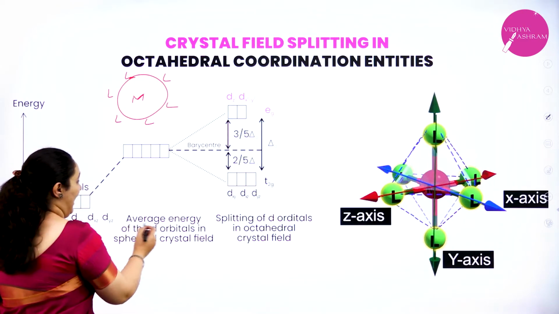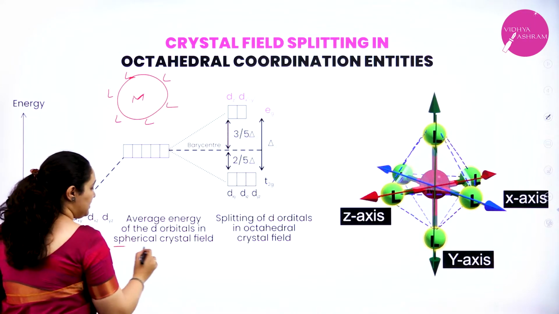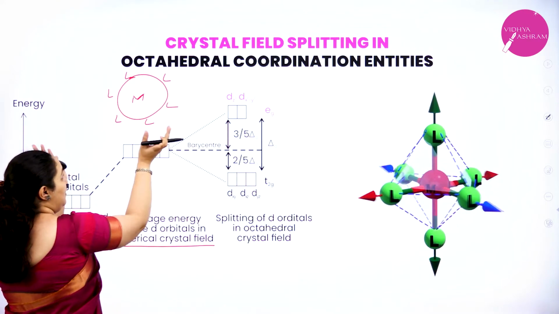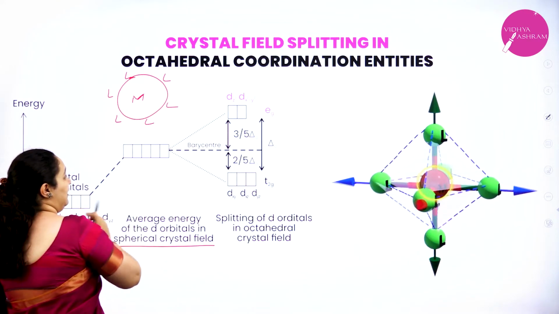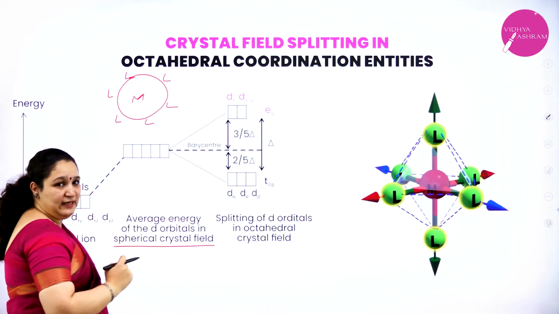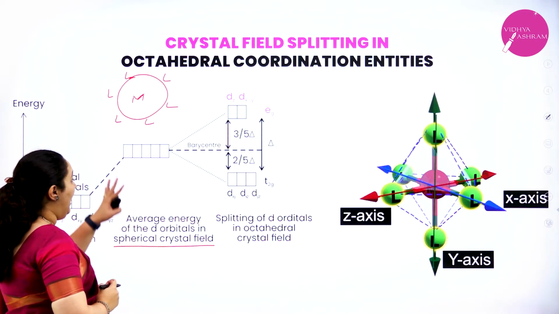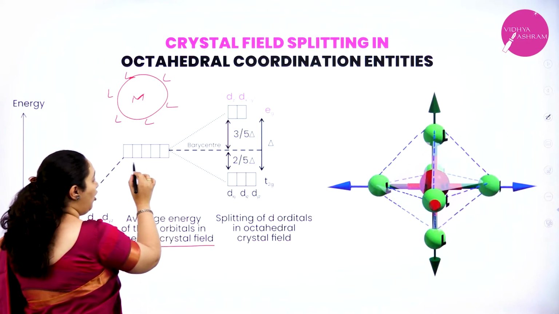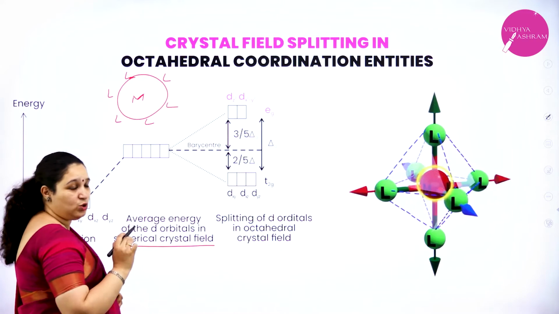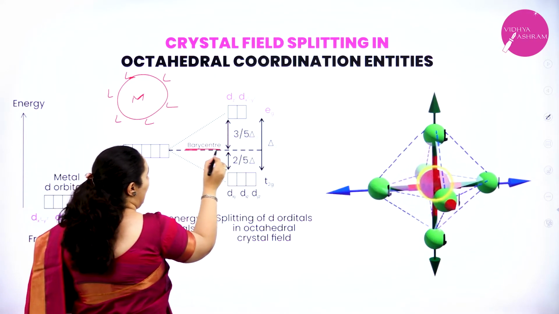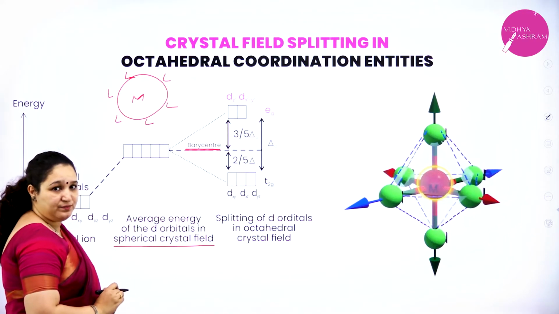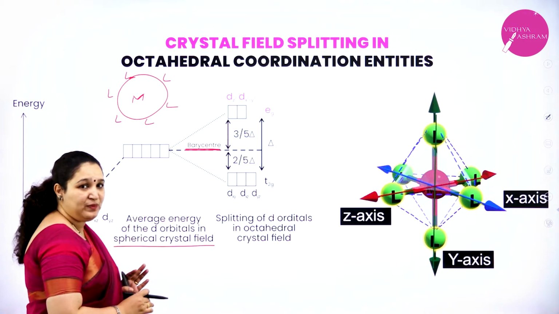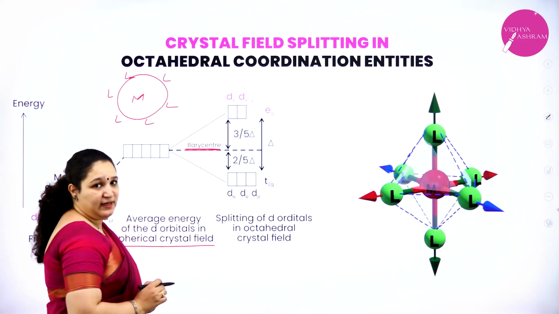That is the average energy of the d orbitals in spherical crystal field. When there is a symmetrical crystal field around the metal, then all the d orbitals are lifted up. The average energy of all the d orbitals is considered to be 0, which is called the barycenter.